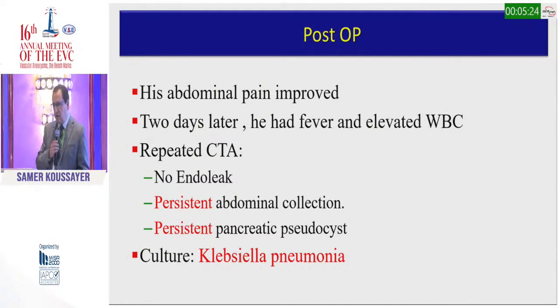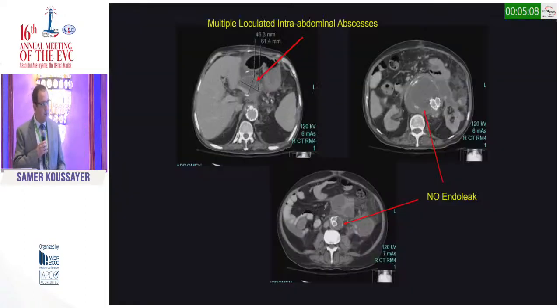Two days later, he started having fever and elevated WBC, so we repeated a CAT scan. There was no endoleak, but there was still multiple abdominal fluid collections and still a pancreatic pseudocyst. We also did ultrasound-guided drainage, and it still came back as Klebsiella pneumoniae. You can see here multiple abdominal abscesses, and you can see our repair is very good. There is no endoleak, but the problem is the pseudocyst and the multiple abdominal collections.